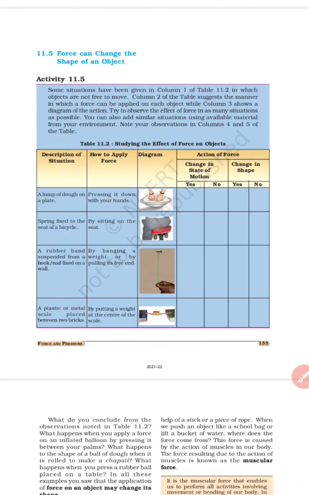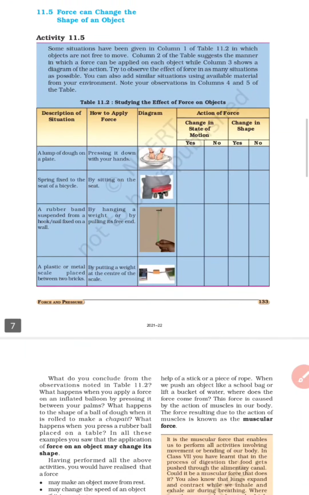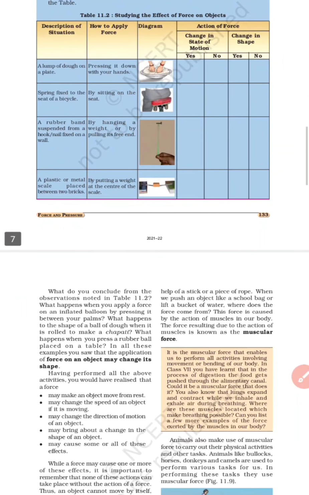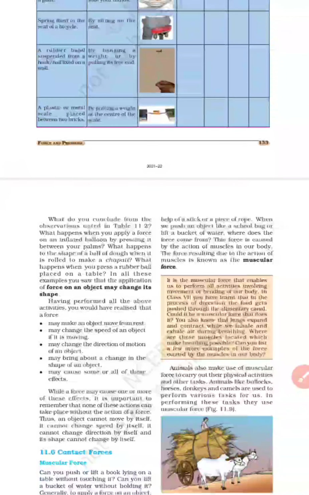Okay, what happened to the shape of the ball of dough? I gave you the example of a ball of dough which is rolled to make a chapati. What happens when you press a rubber ball placed on a table? In all these examples, you see the application of force on an object may change its shape also. Got it. Force can change the speed, force can change the direction, force can change the shape.